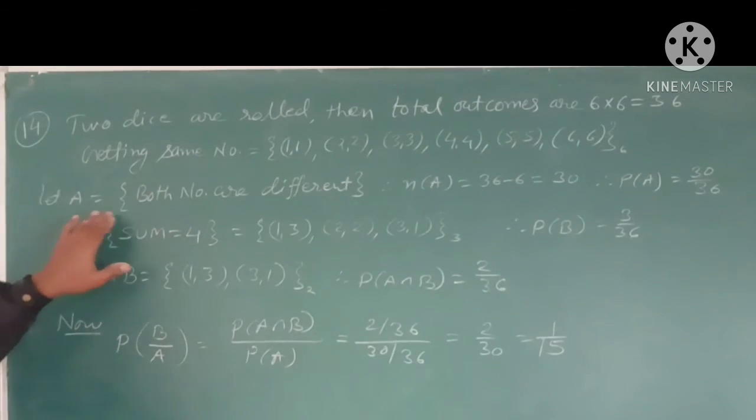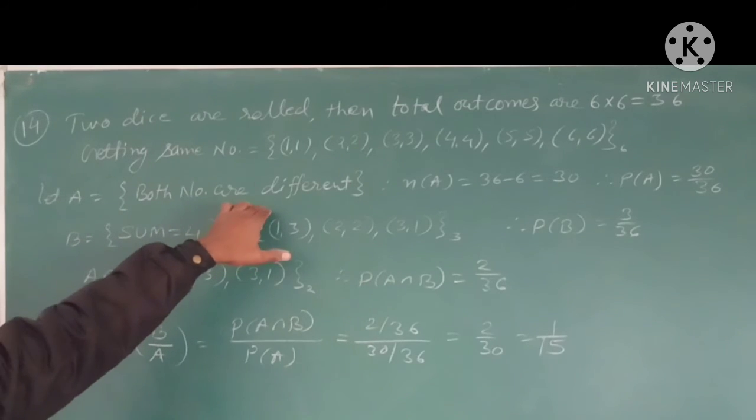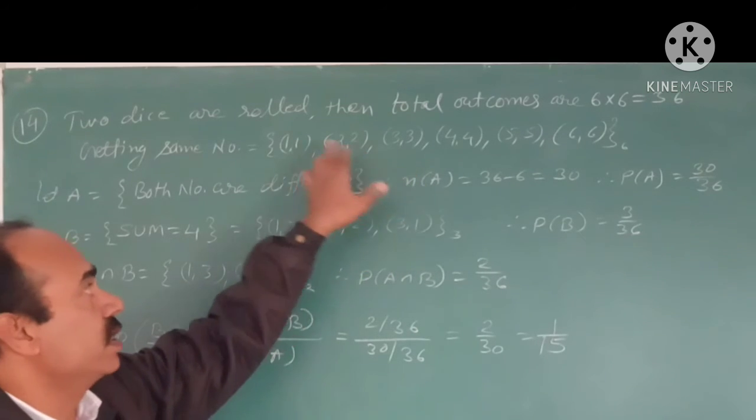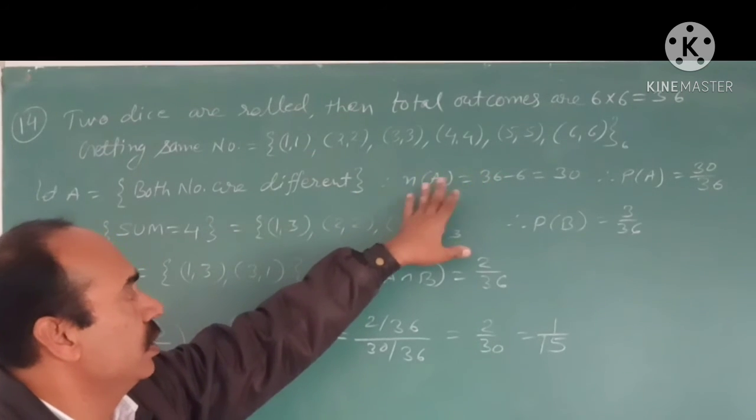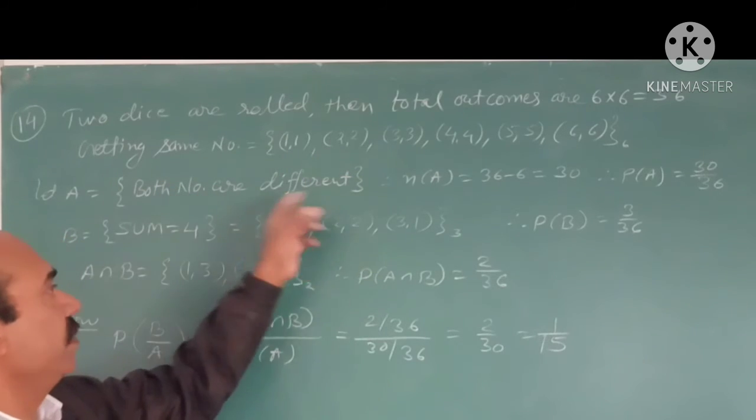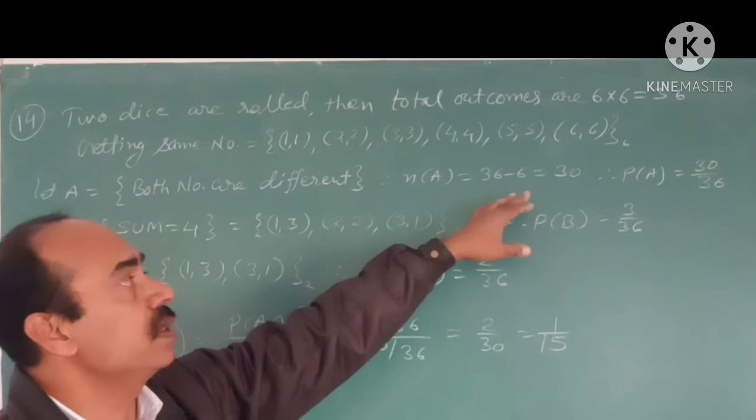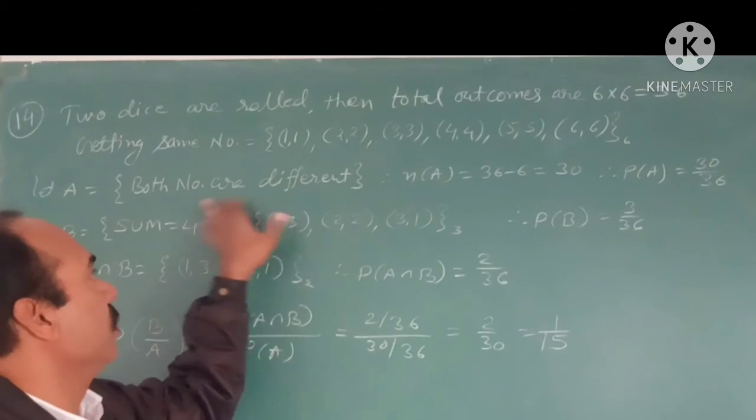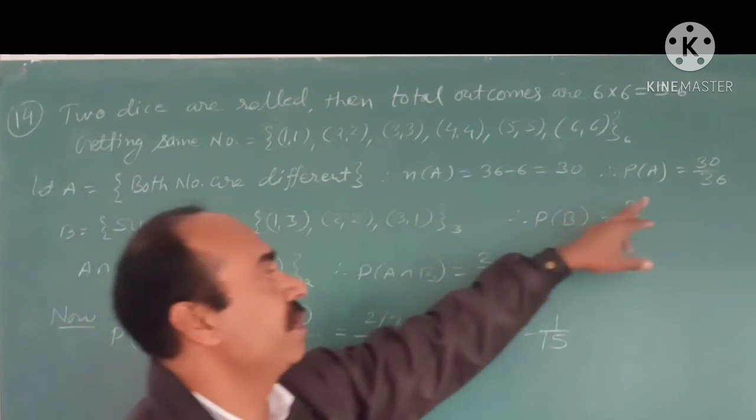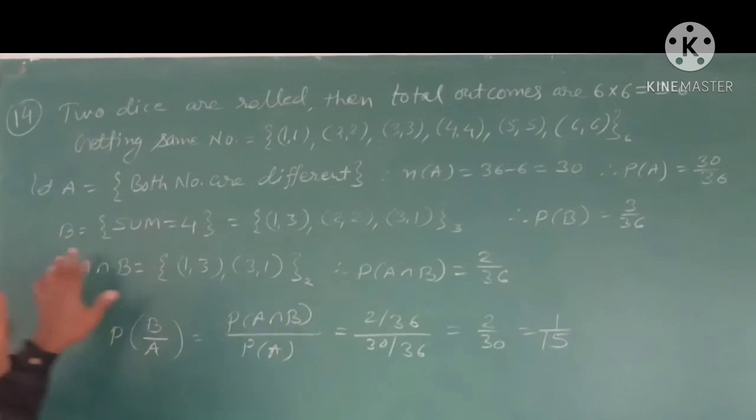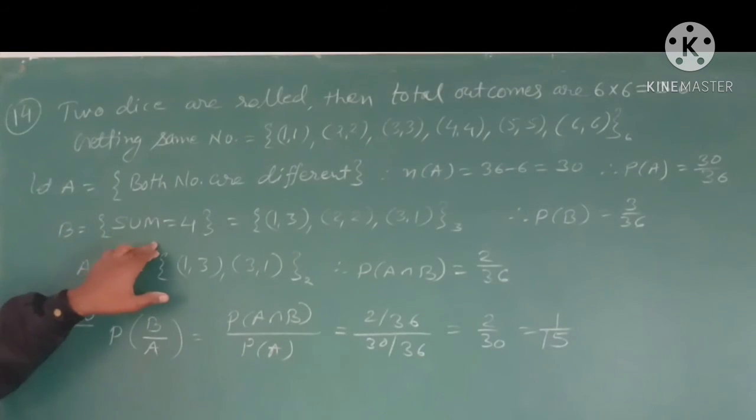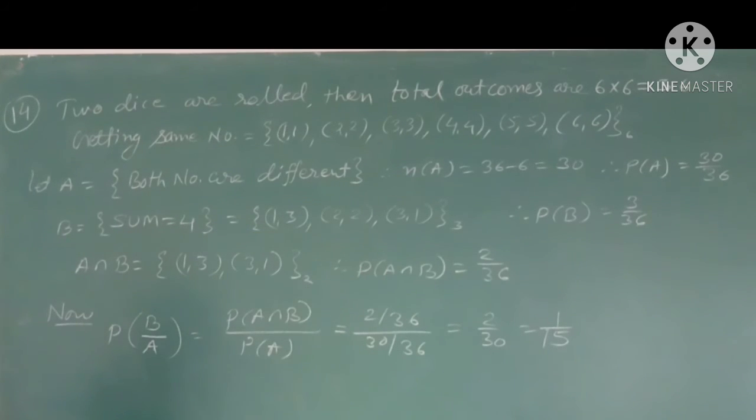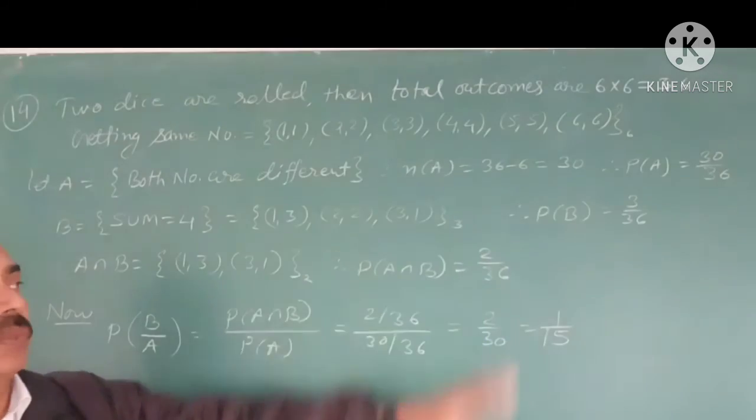So let event A be both numbers are different. There are total 36 outcomes, and the same number is only 6 events. So the number of elements of this event A is 36 minus 6, it means only 30 events that are different. Both numbers are different. So its probability is 30 upon 36. Event B, sum is only 4. So sum is only 4, it means 1 3, 2 2 or 3 1, it means only 3. So its probability is 3 upon 36.